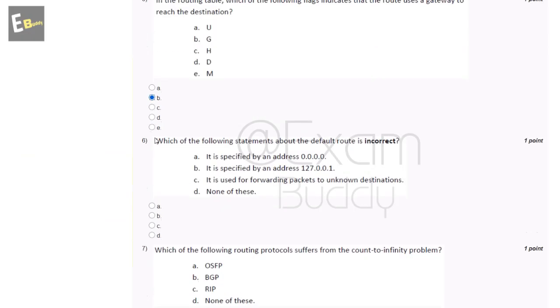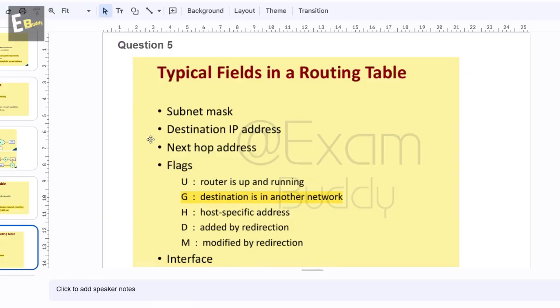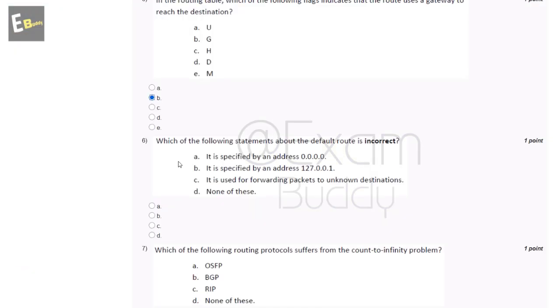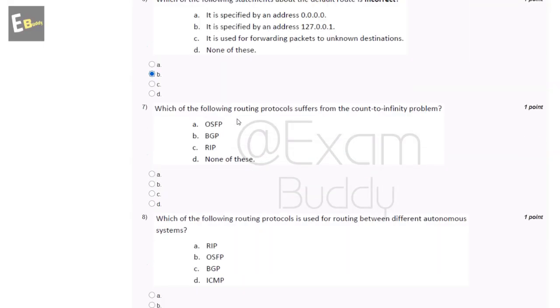Now the sixth question is: which of the following statements about the default route is incorrect? A, it is specified by the address 0.0.0.0; B, it is specified by the address 127.0.0.1; C, it is used for forwarding packets to unknown destinations; and D, none of these. So let's check the answer of the sixth question. The answer is B: it is specified by the address 127.0.0.1.